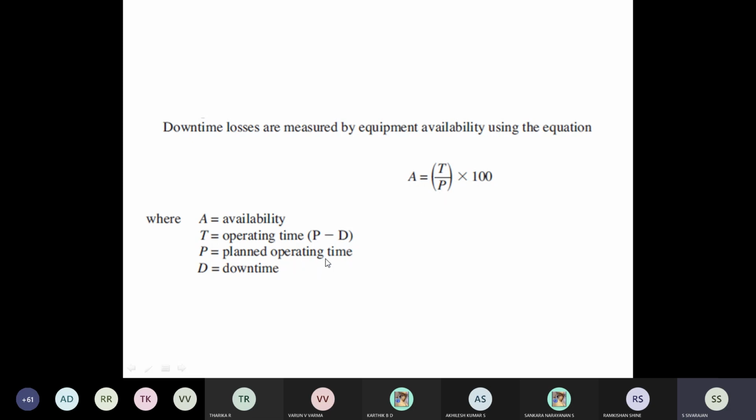We have one example where I will show. This availability is nothing but whatever available time. P minus D: P is the planned time minus downtime. This downtime we have been discussing, coffee breaks and all these things. We have to subtract that from the planned operating time, and that is called T, the operating time. So from the planned operating time we subtract the downtime, and we get availability T by P, which is a percentage.